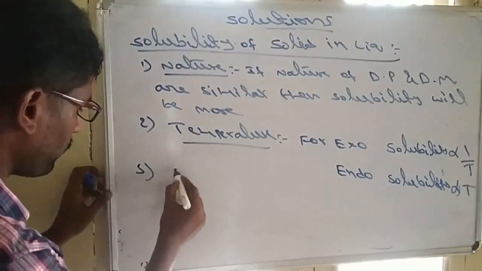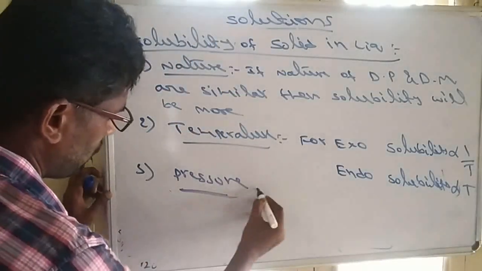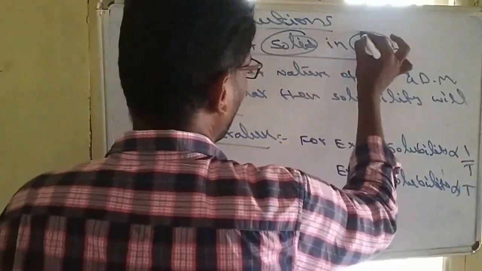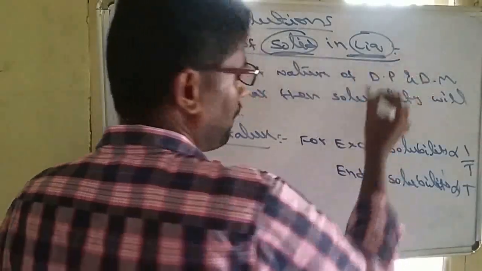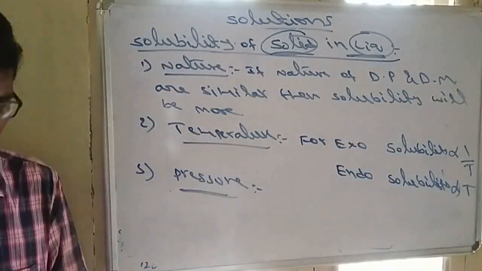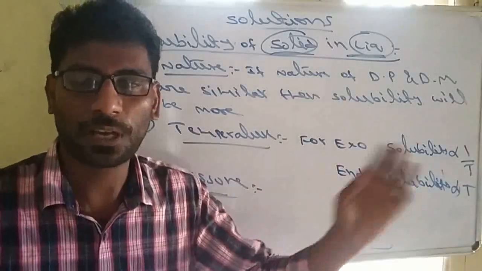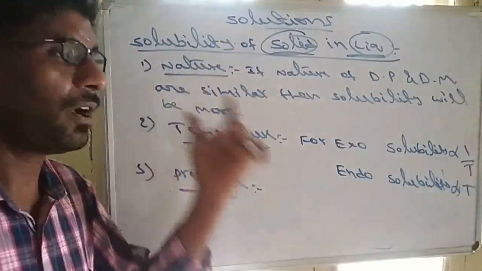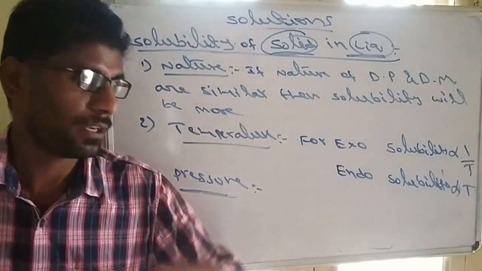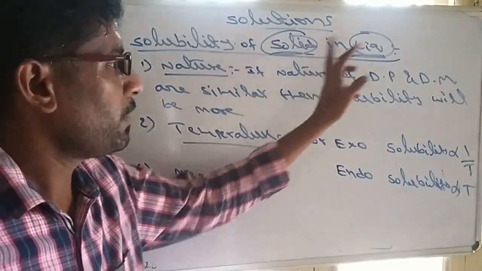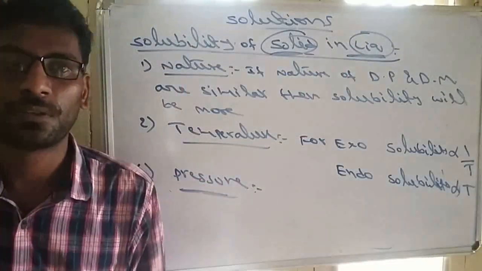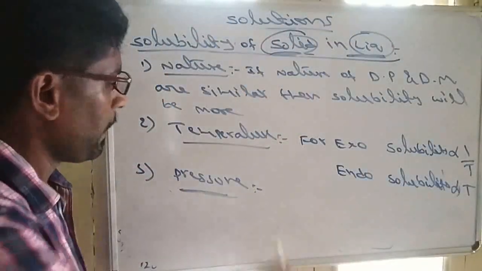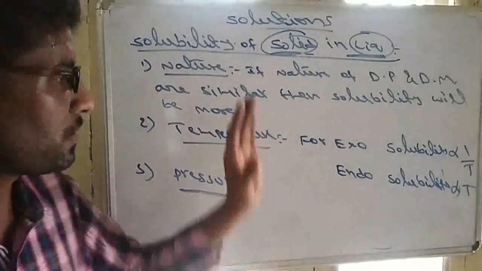And the third factor will be pressure. But remember, we are dissolving solid in liquid. Both solids and liquids are mostly incompressible in nature. The compressibility of solids and liquids is nearly negligible. Since they are incompressible, they are not affected by pressure. If we increase or decrease pressure, the solubility of a solid in liquid is not affected. So the solubility of a solid in liquid is independent of pressure and only depends on temperature and nature. This is the most important point.